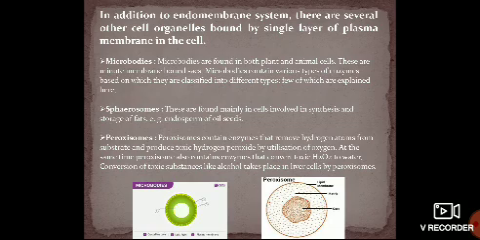In addition to the endomembrane system, there are several other organelles bound by a single layer of membrane in the cell, for example microbodies, spherosomes, and peroxisomes. Microbodies are present in both animal and plant cells. These are sac-like structures with enzymes in them and are classified into different types. Some are spherosomes, which are found mainly in cells involved in the storage of fats, for example the endosperm of oil seeds.